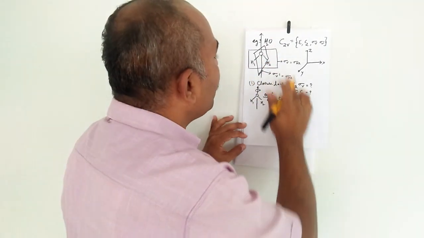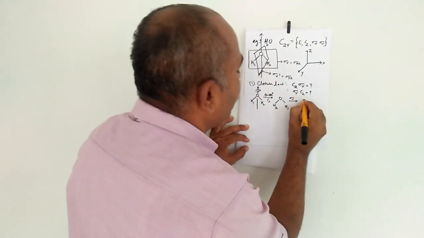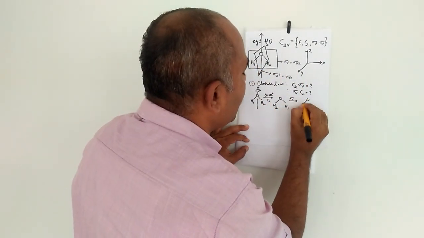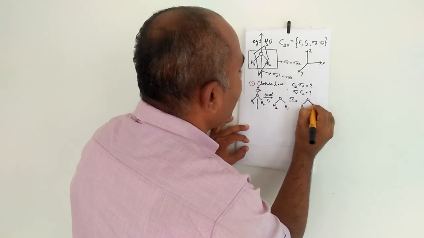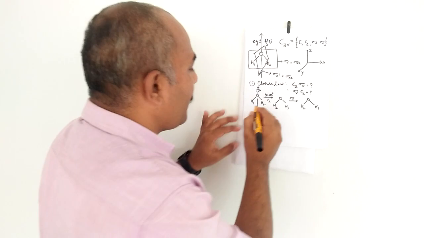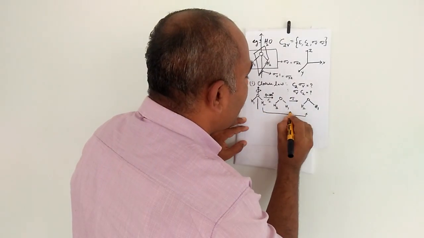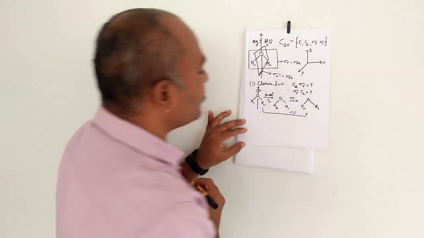So now I took the sigma V itself. Sigma V means as such you can write, because it is a molecular plane. So H2 is in the same place and H1 is in the same place. This is obtained directly by doing sigma V dash.